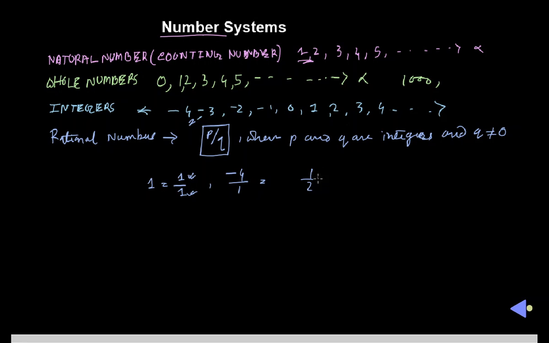If we take 1 by 2, that is equal to 4 upon 8, that means the same value. Or we can say 20 by 40, or 200 by 400. All these fractions remain the same, that means equal to each other, and on behalf of all of them on the number line we will represent it as 1 by 2. It is called an equivalent rational number.